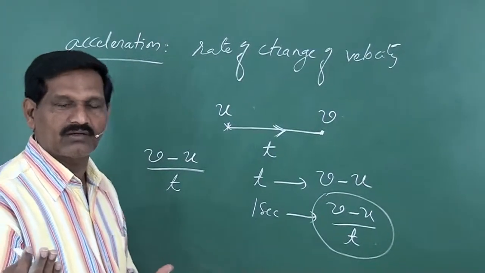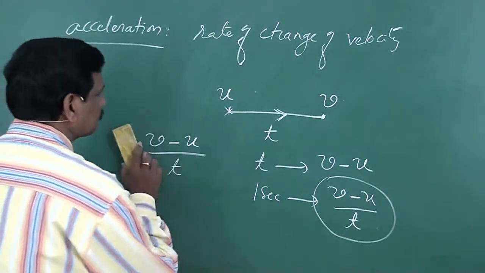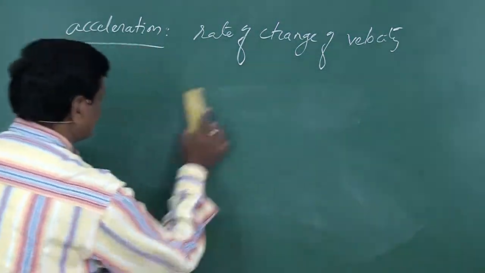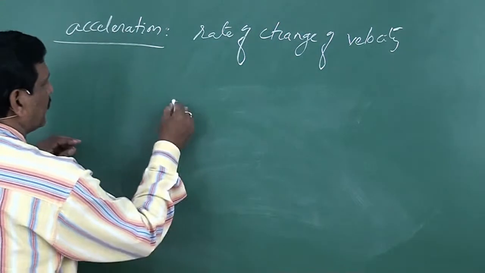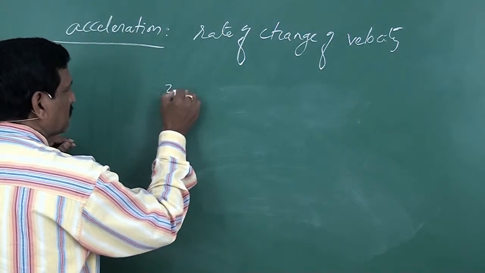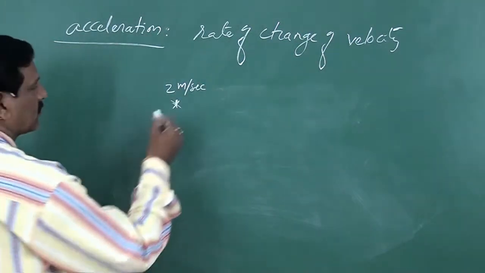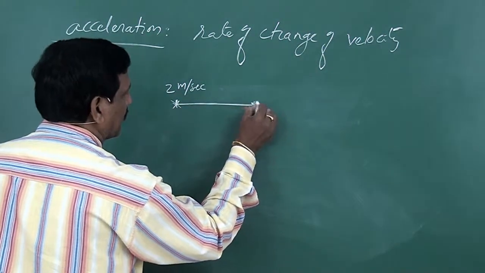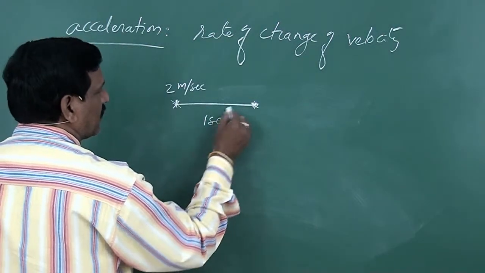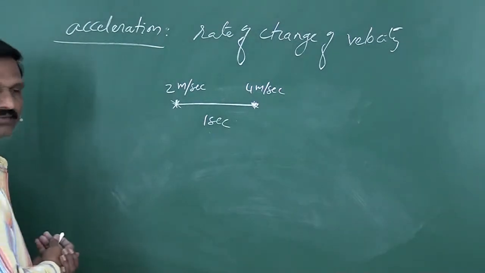And you can also take a numerical example. See, a body starts with a velocity of 2 meter per second, then acquires a velocity of 4 meter per second in 1 second.